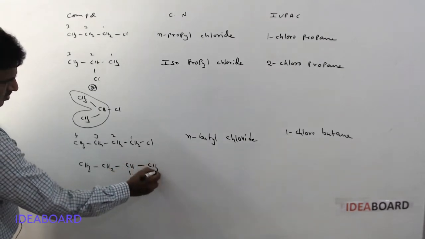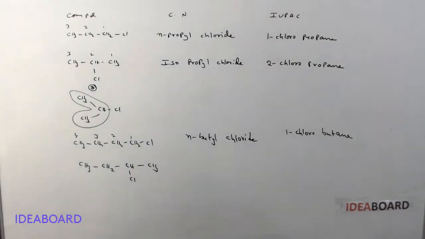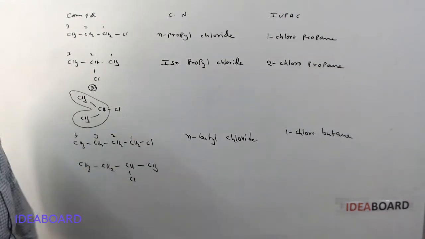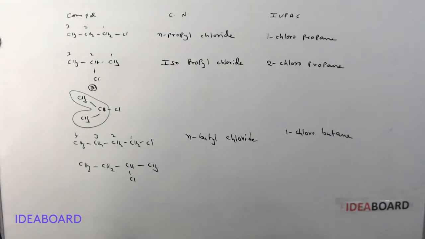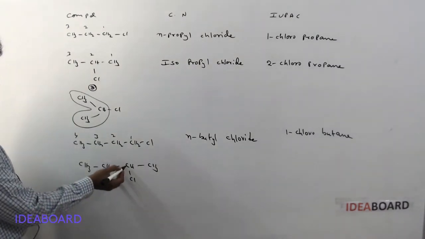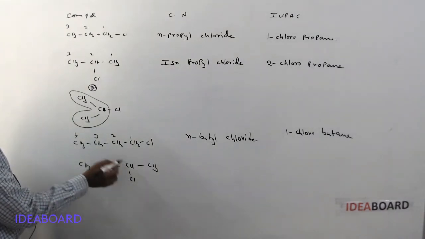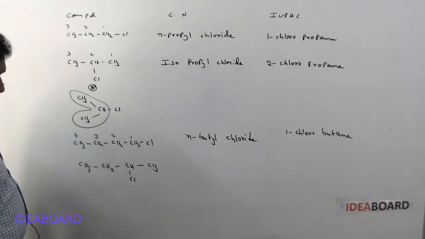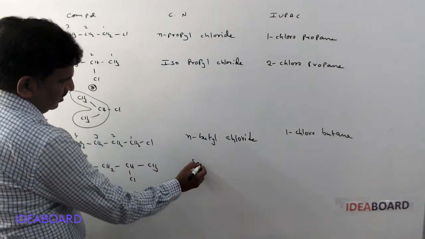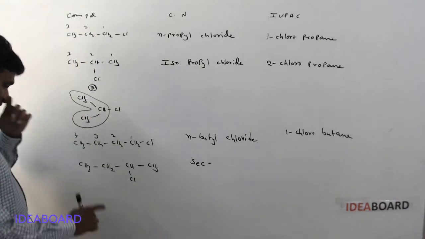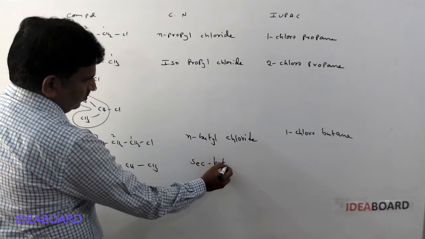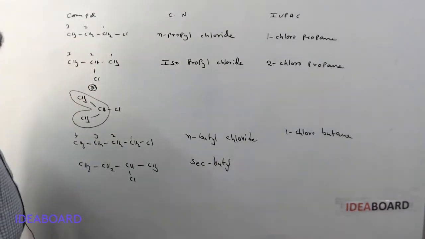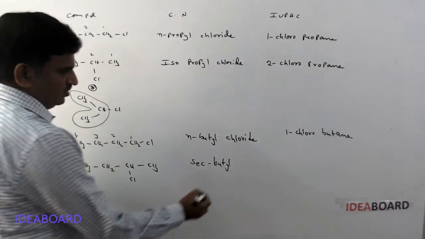And next one, CH3CH2CHClCH3. What is the common name of this compound? Here, chlorine is present on what type of carbon atom? This is a CH carbon, also called a secondary carbon. So commonly it is called secondary, and four carbon atoms are present, so it is butyl: secondary butyl chloride.